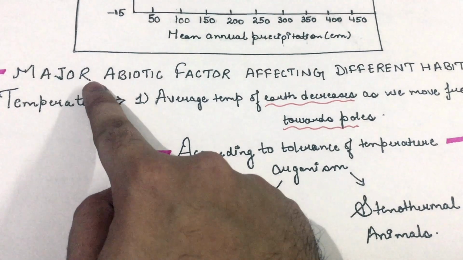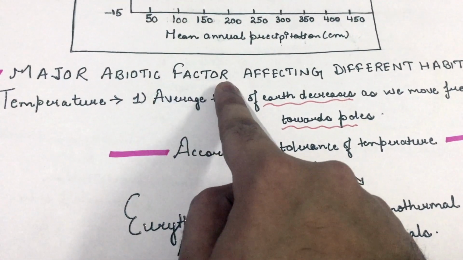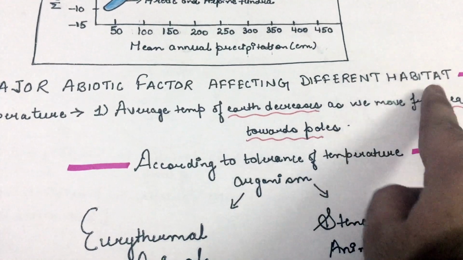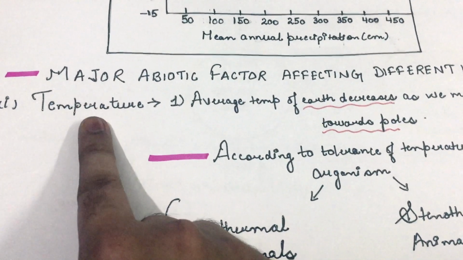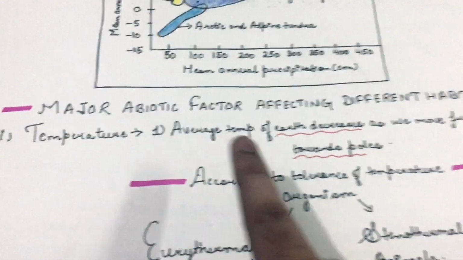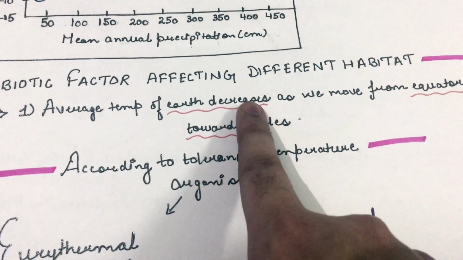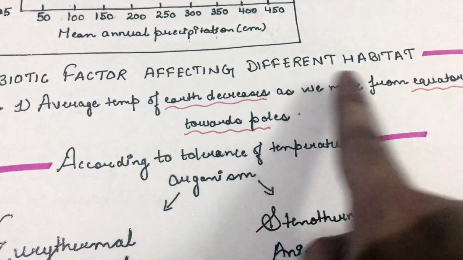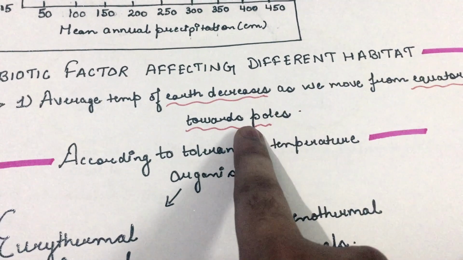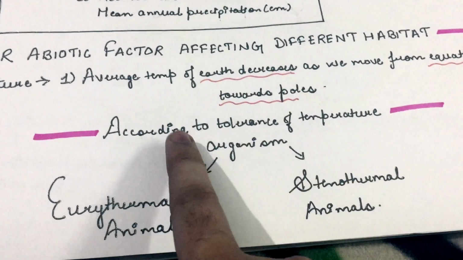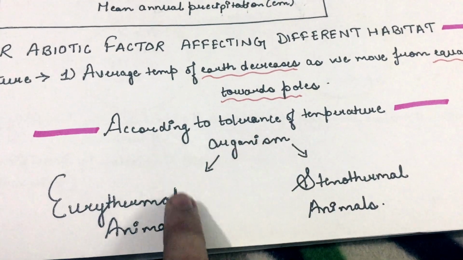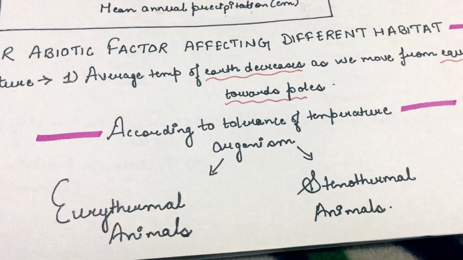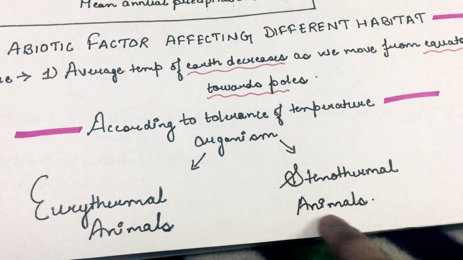Now we will study major abiotic factors affecting different habitats. So the first abiotic factor is temperature. We know that average temperature decreases as we move from the equator towards the poles. According to tolerance of temperature, organisms are of two types: eurythermal and stenothermal.